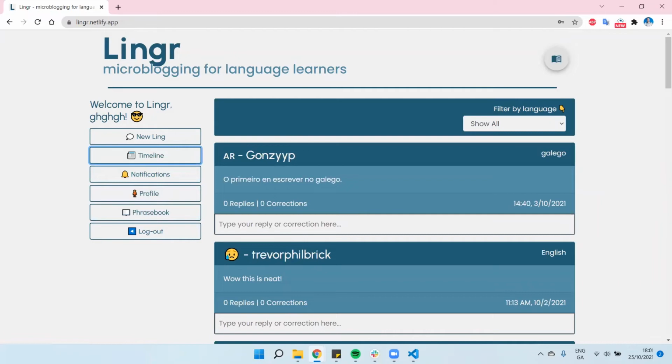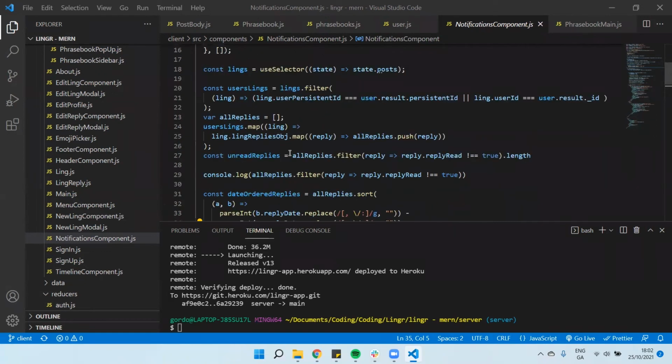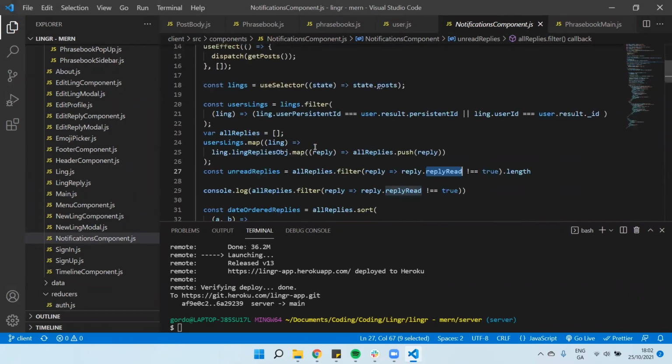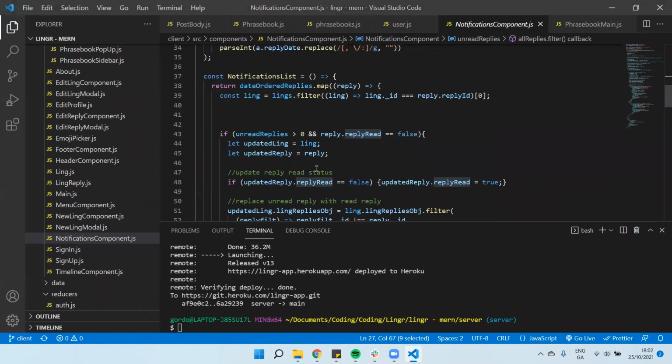So I'll show a couple bits of the code. A couple bits of the code that were particularly difficult was that notifications thing. So I had to go through and make a list of all the posts that the user had posted where the IDs matched, then a list of all the replies from those posts, so map through the user posts, and then check which ones were unread. So when someone first posts a reply, they get this property reply read false, so you know to count it. And then once someone opens this notifications tab, it marks all the ones that are true as read. So it'll go through and change them all to say that it's true that they're read.